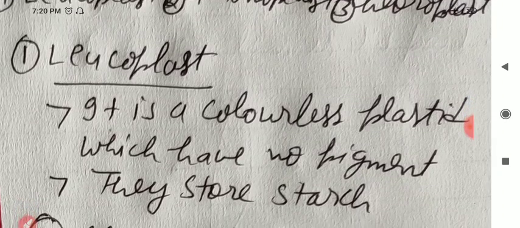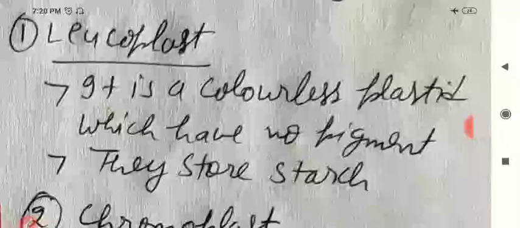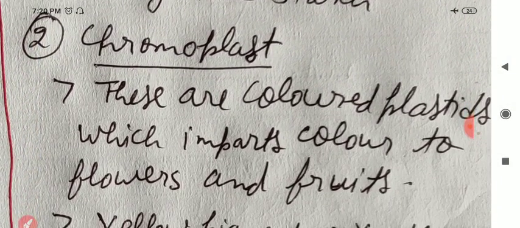Let us see the first one, leucoplast. It is a colorless plastid which has no pigment. And second, they store starch. Please note down these two points for leucoplast.